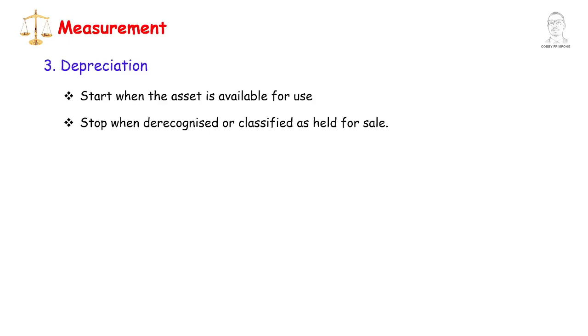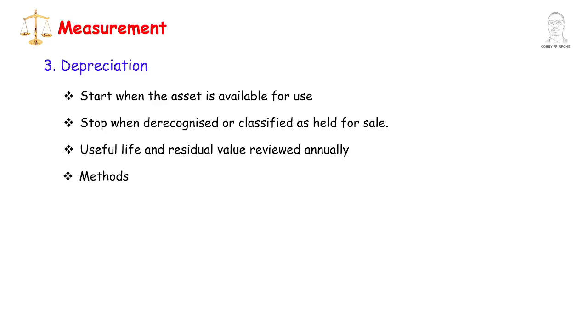Depreciation. Depreciation is a systematic allocation of depreciable amount over useful life. Start depreciating when the asset is available for use. Stop when derecognized or classified as held for sale. Review useful life and residual value annually at the reporting date. Depreciation methods include straight line, reducing balance, and the units of production. Choose the method that best reflects consumption of economic benefits.